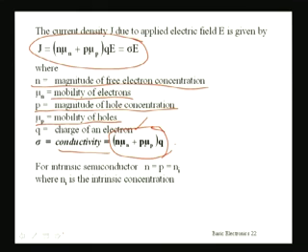Now for an intrinsic semiconductor, N is equal to P, which is equal to Ni, that is the intrinsic concentration. So for an intrinsic semiconductor, if we want to find out the current density, you will have to simply substitute Ni for N and P both. Now let us take one example and see how you can find out the current density.